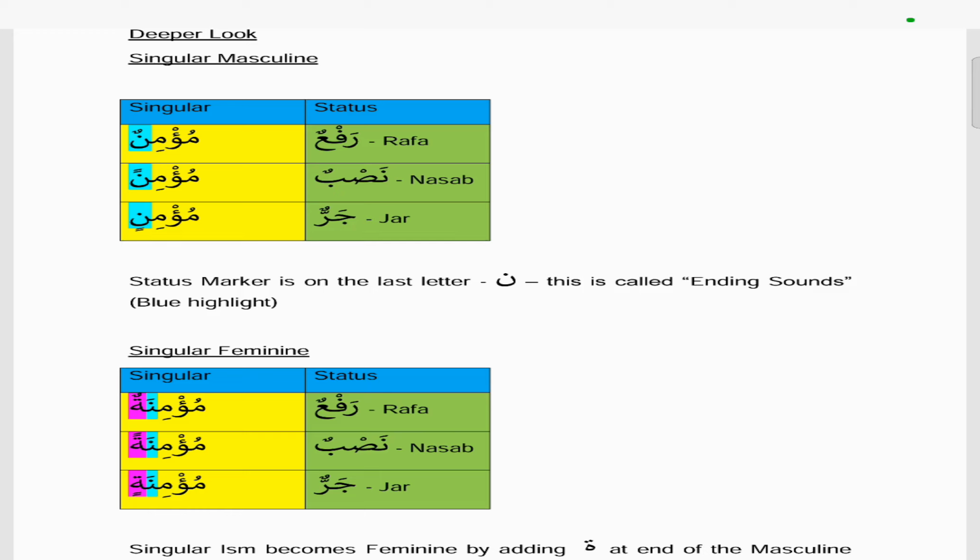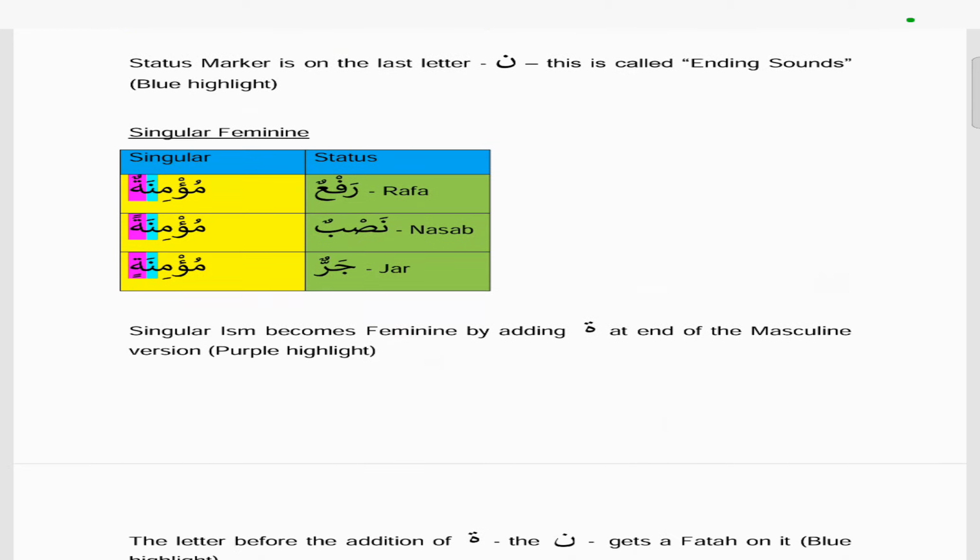This is the status marker, the different harakat on the last letter. And when you see this, it is called an ending sound. So this is the ending sound. So when you see the different harakat on the last letter of the word. So the singular feminine, like I said before, we've just added a ta marbuta on the word mu'minun.